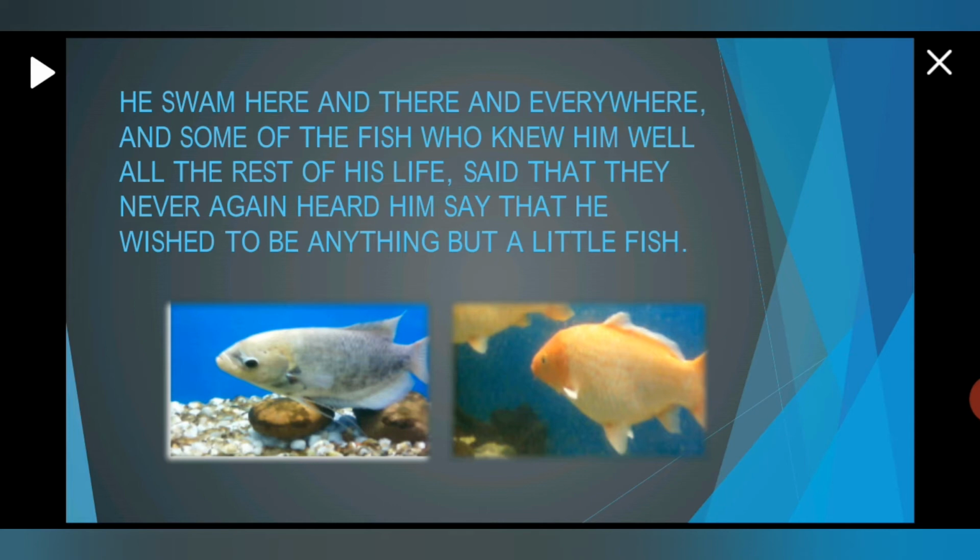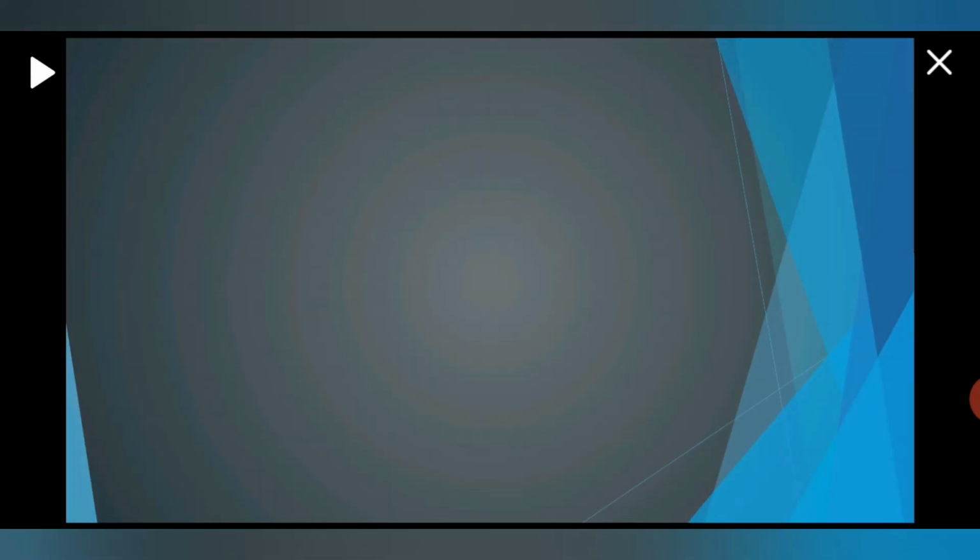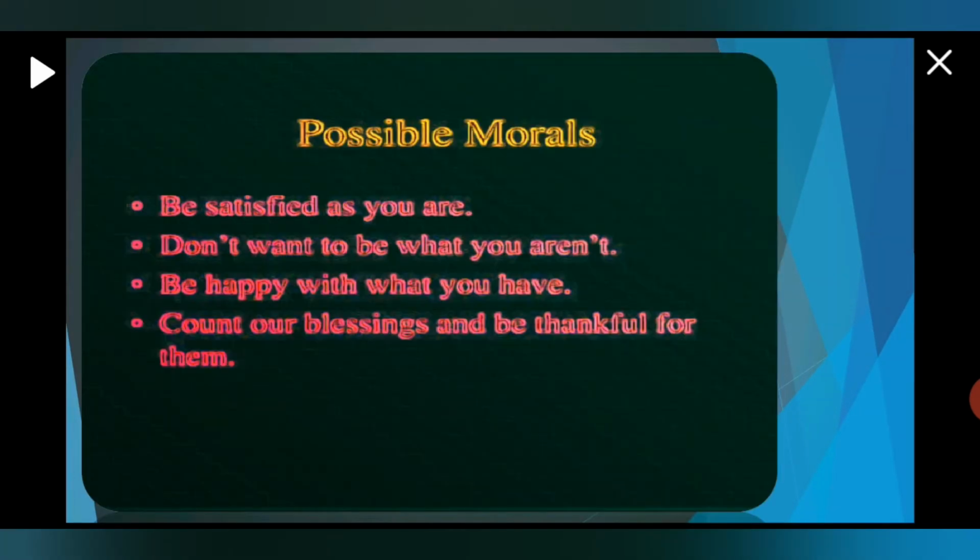Right, children? So this was the story. And children, these are the morals that we have learned from this story. What are these? Be satisfied as you are. Don't want to be what you aren't. Be happy with what you have.